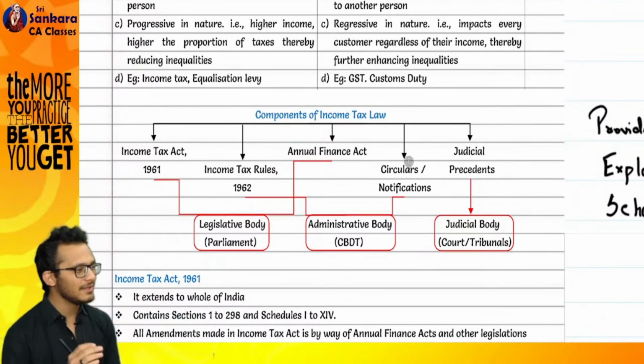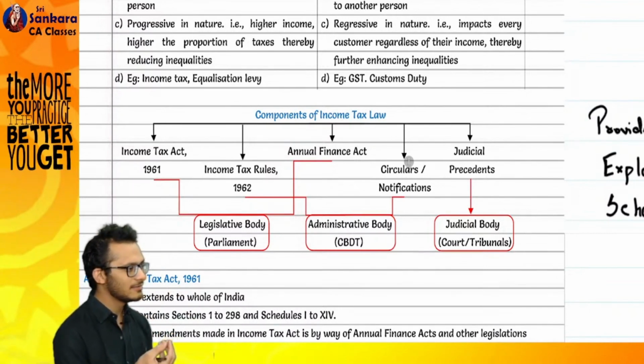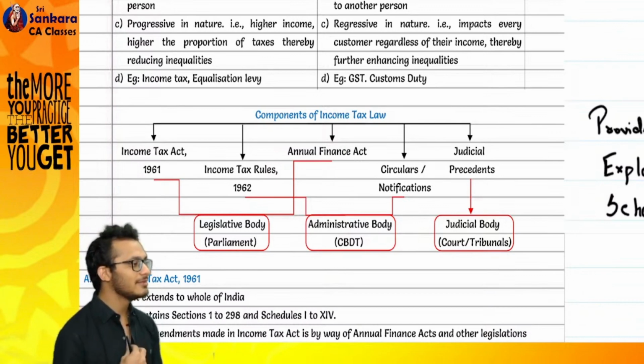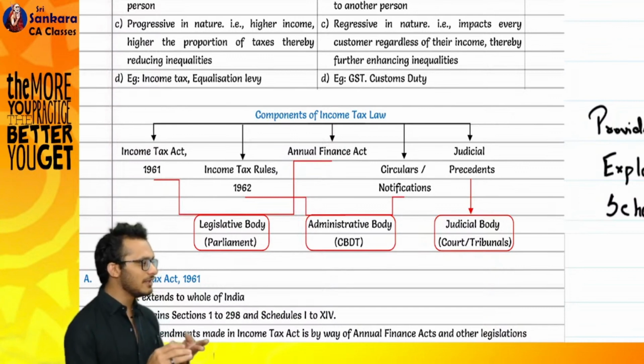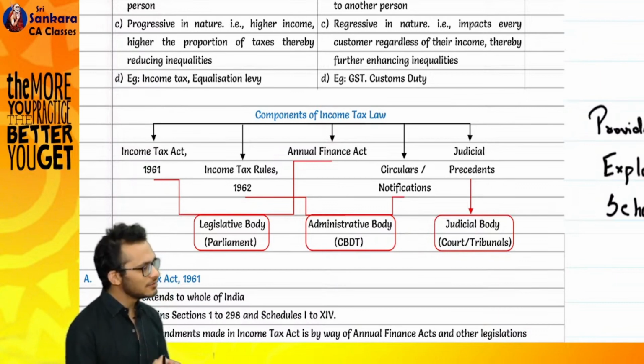Let's go back to your 10th standard. You had a subject called civics, something about politics and all. There you would have learned that you have 3 kinds of bodies. One is called the legislative body, administrative body, judicial body. Legislative is the body which creates laws. Administrative is the body which executes the law. Judicial body is the one which governs the law.